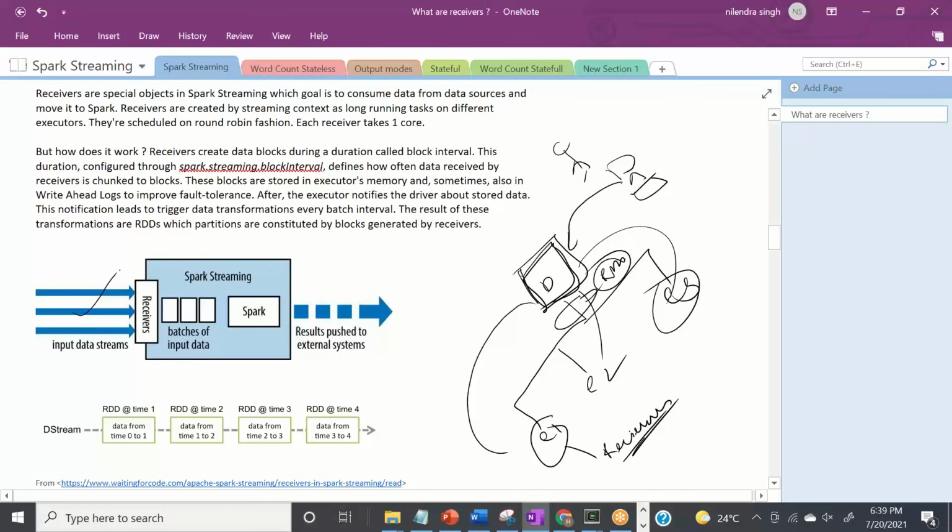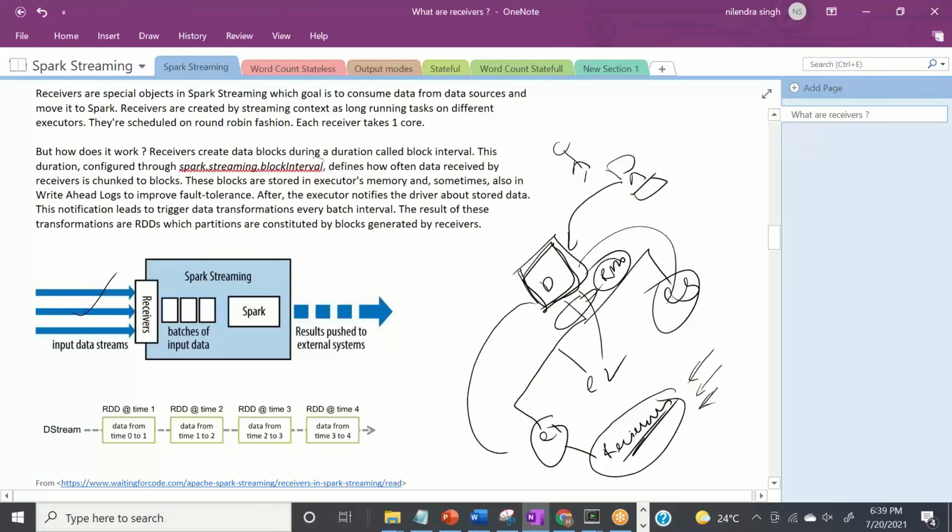This receiver receives the input stream, and based on some condition, for example create one batch in 1 second, or one batch in 5 seconds, whatever condition we gave to the program, that batch is called a block.